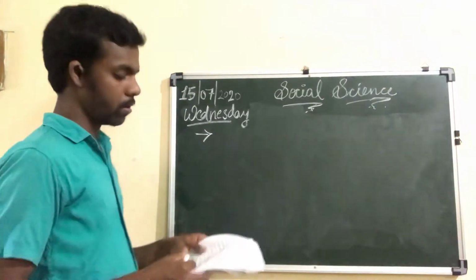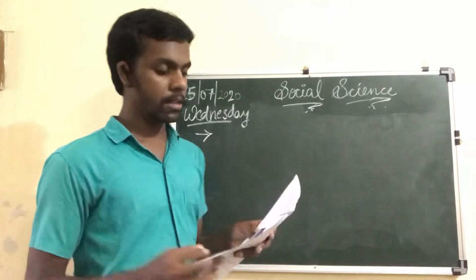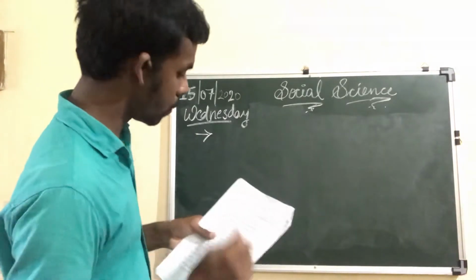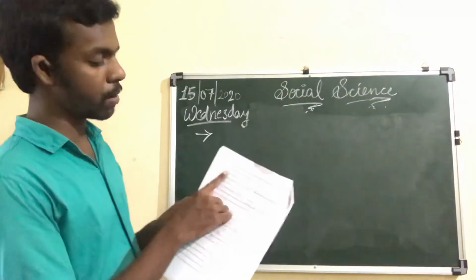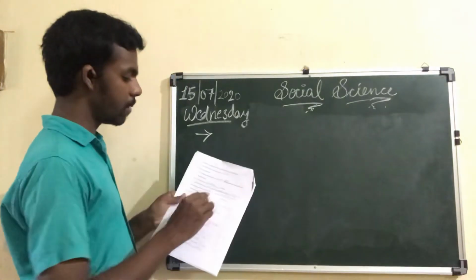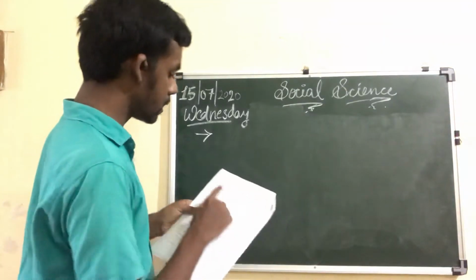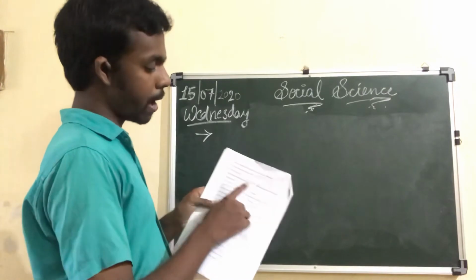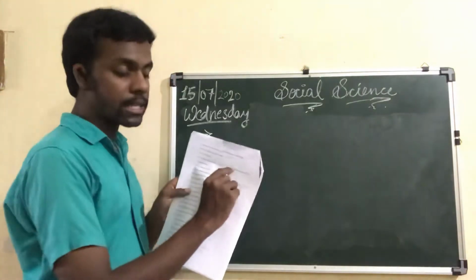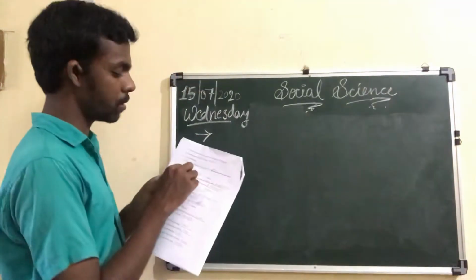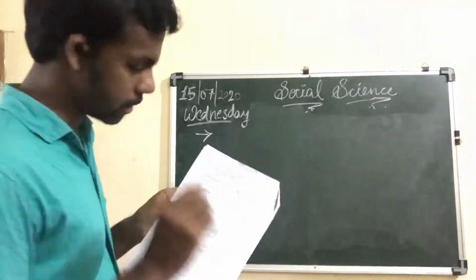Okay, let's start with the fill in the blanks. What is the first question? The molten rocks known as dash rise upwards and create cracks on Earth's crust. What is the answer?